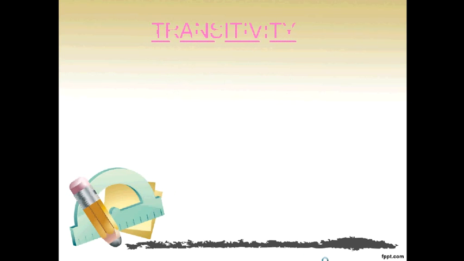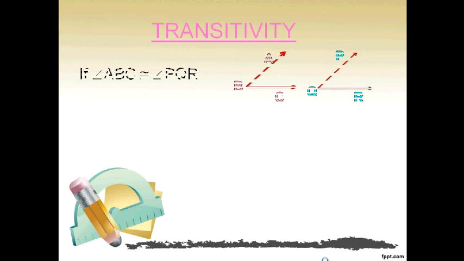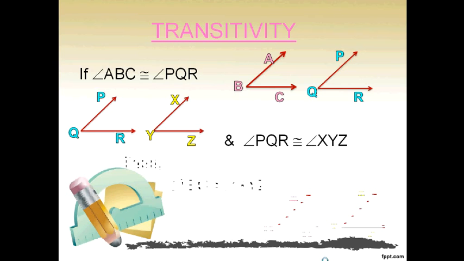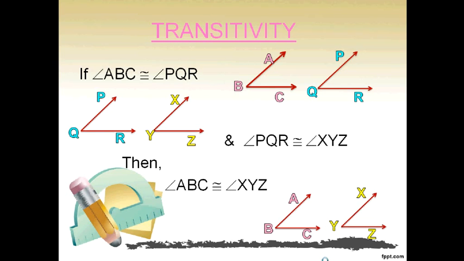What is transitivity? If angle ABC is congruent to angle PQR and angle PQR is congruent to angle XYZ, then angle ABC is congruent to angle XYZ. This property is called transitivity.